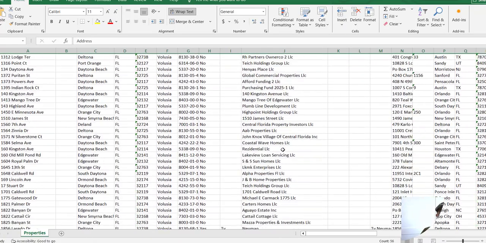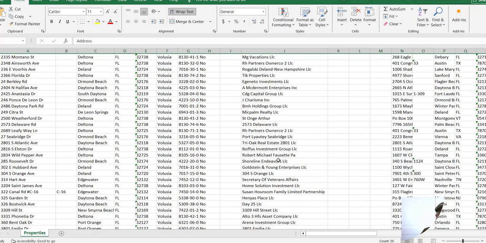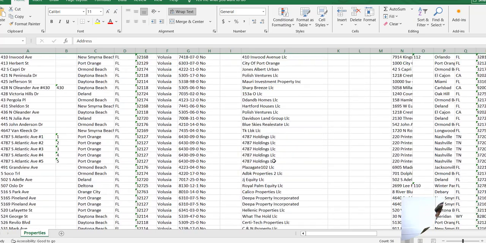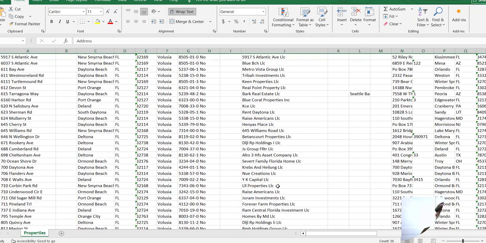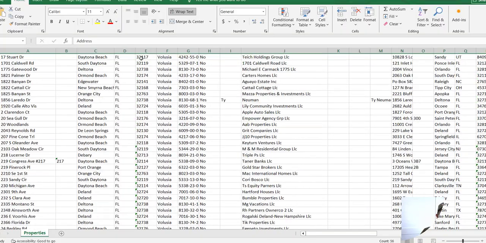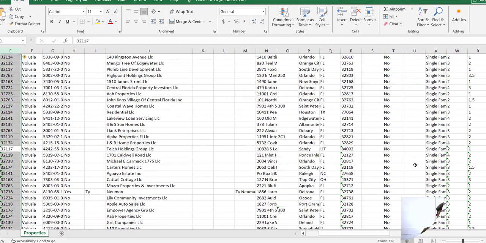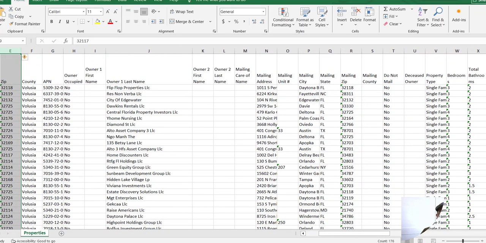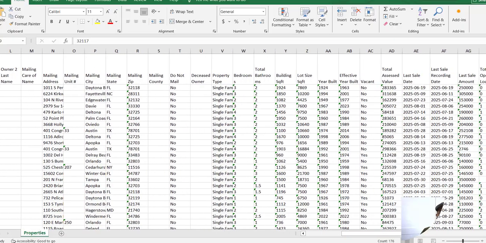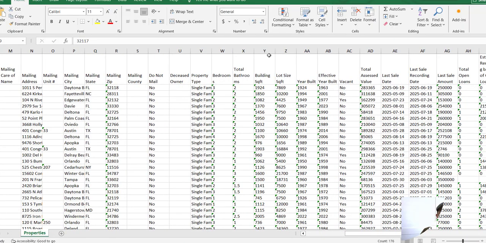We can identify in here all the duplicate buyers. So if we scroll through here, we can find and identify the people that are buying deals consistently. You can see here, different duplicate buyers. We can also see what zip codes. We can sort this based on zip code. Another thing that's really important when it comes to buyers is if we scroll over here a little bit, let's just say, for example, bedrooms and bathrooms, we want to find out what those buyers are doing. Building square feet is important. Year built is really important.